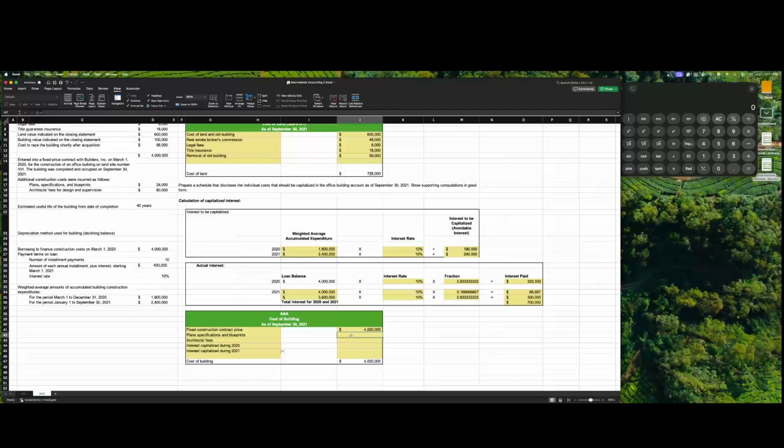So the plans and specifications for blueprints 20,000, 80,000, interest capitalized 38,000, 240,000. So the cost of building is going to be $4,524,000.